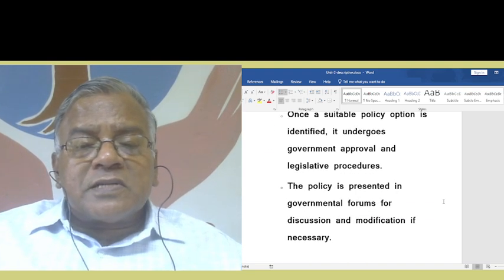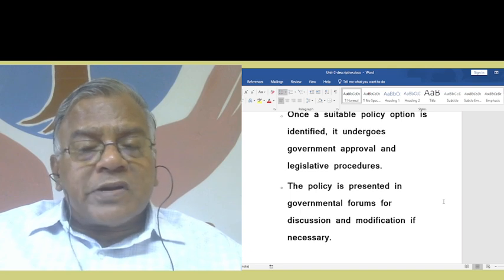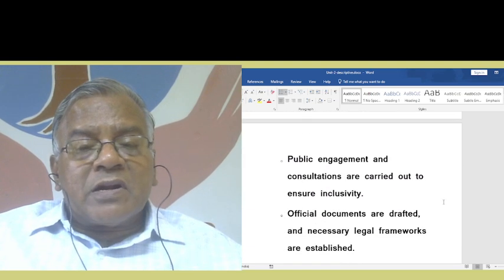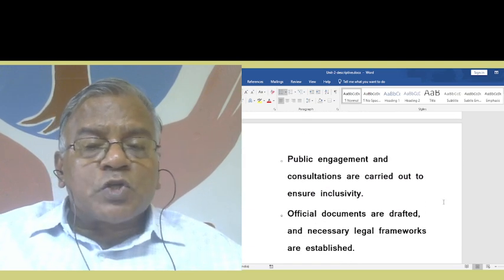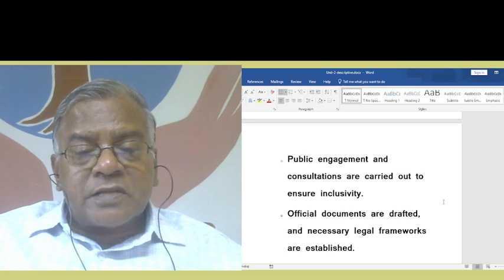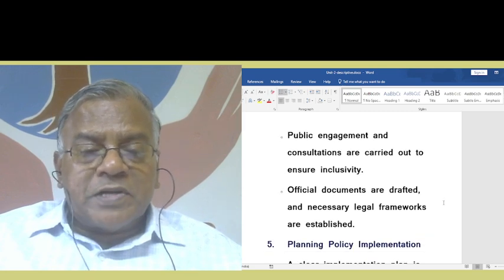The policy is presented in governmental forums for discussion and modification if necessary. Public engagement and consultations are carried out to ensure inclusivity. Official documents are drafted and necessary legal frameworks are established.